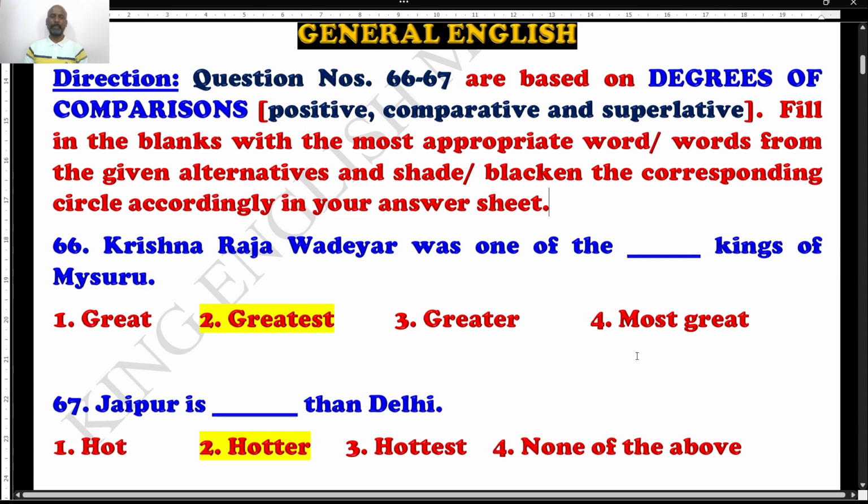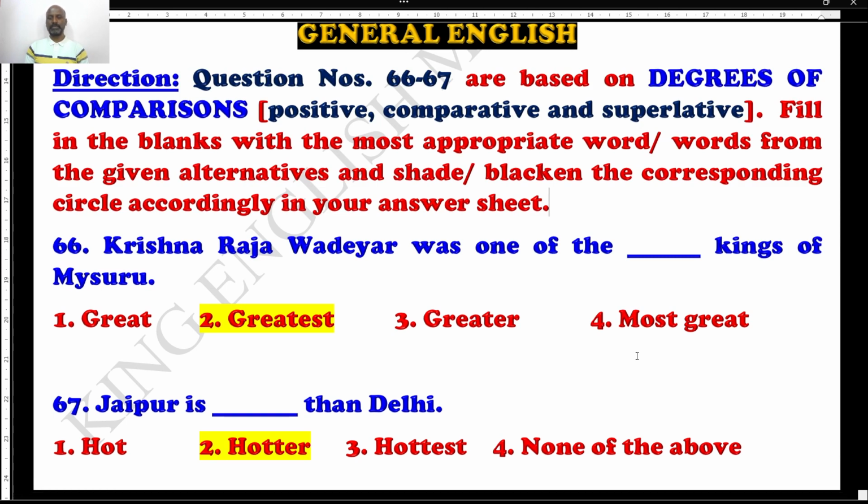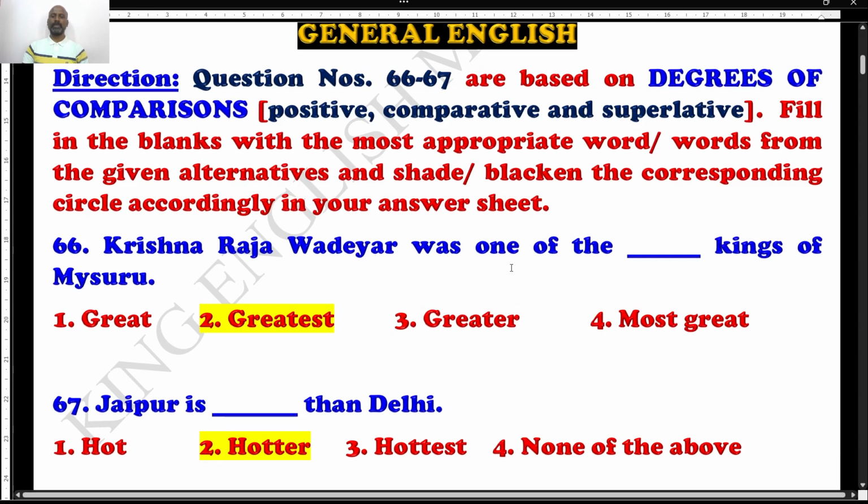Let me read it for you. Krishnaraj Wadiyar was one of the dash kings of Mysore. Students, do you remember in my online and offline classes all over Karnataka and all over India, I taught you that when it is given one of the, none of the, of course it is superlative degree. So the answer is not great, not greater, not most great. It is absolutely wrong. Among the three options, it is going to be superlative degree.